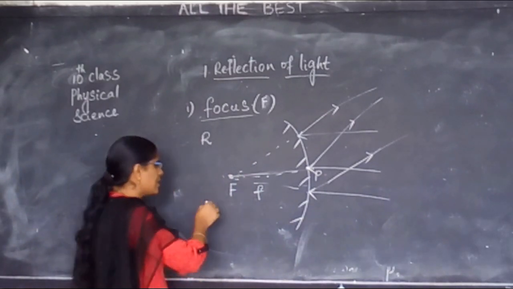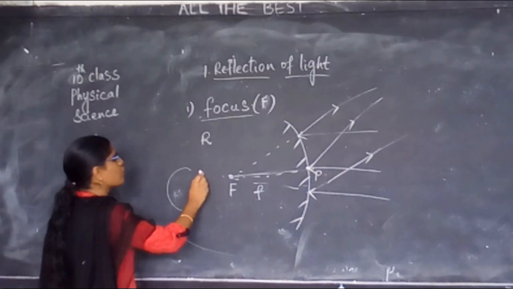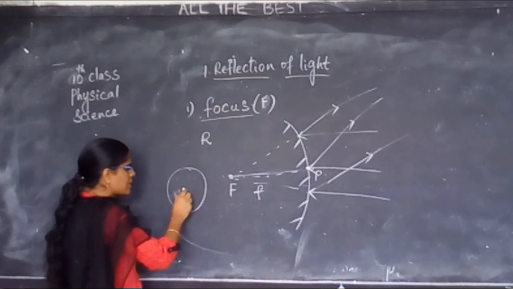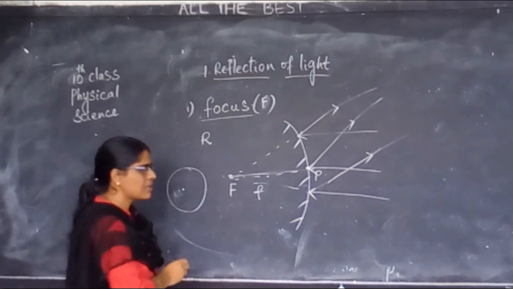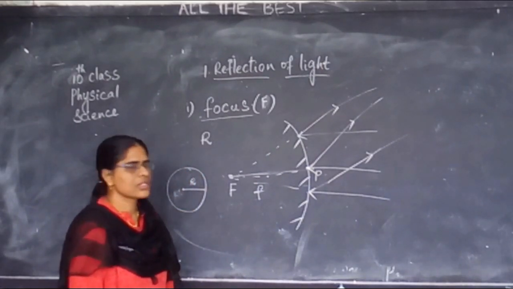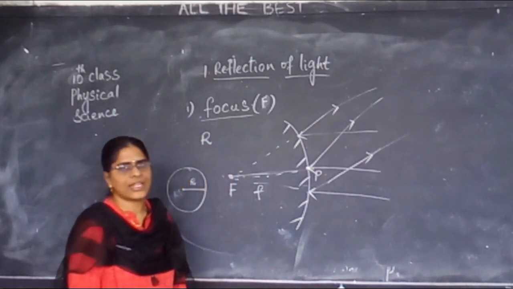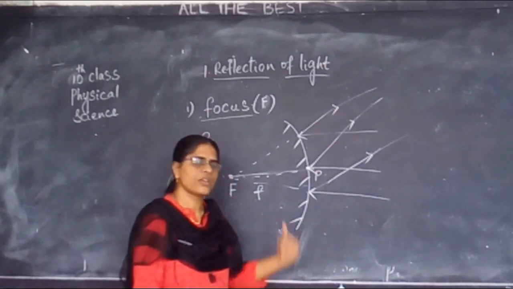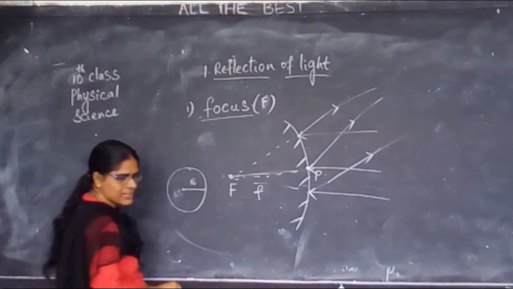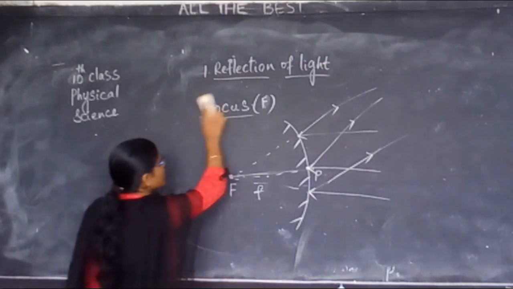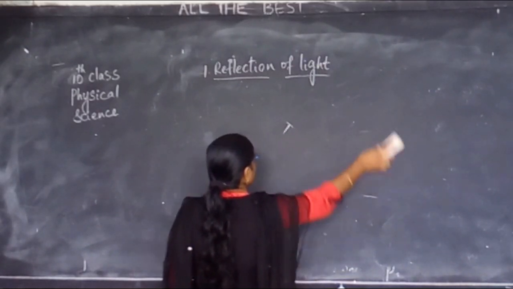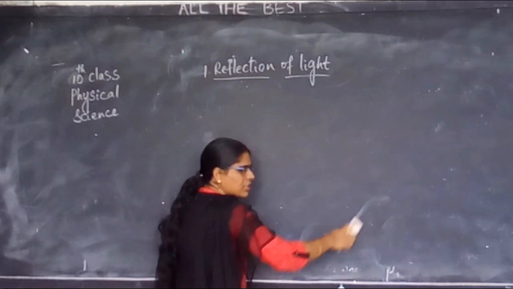That means initially we assumed the mirrors to be in the form of spheres. The sphere has a center. The distance from the center to any point on the circle, what do we call it? Is it a radius? Similarly, there is a radius of curvature for mirrors. What is the relation between radius of curvature and focal length? The derivation is not there for you children.